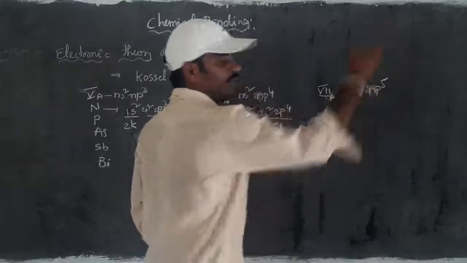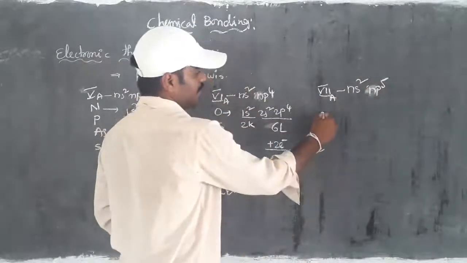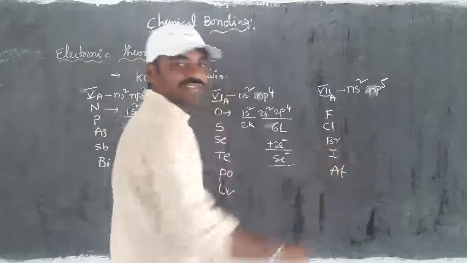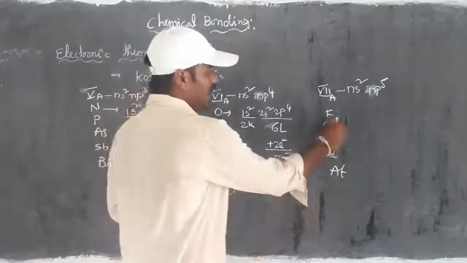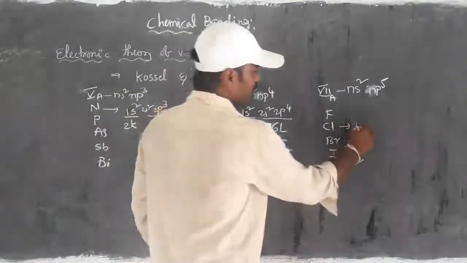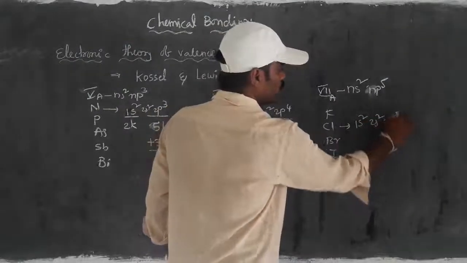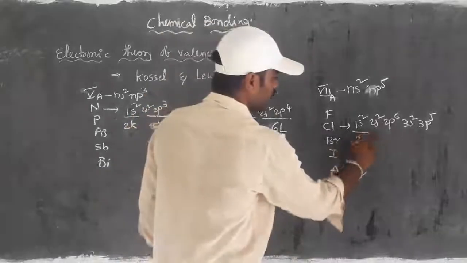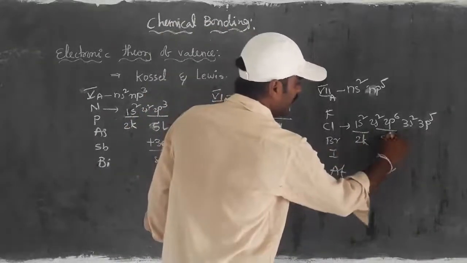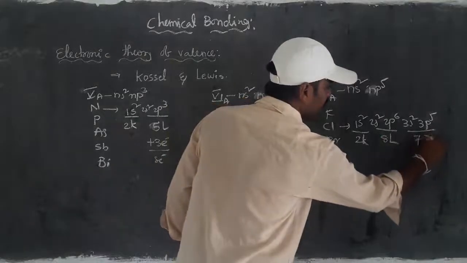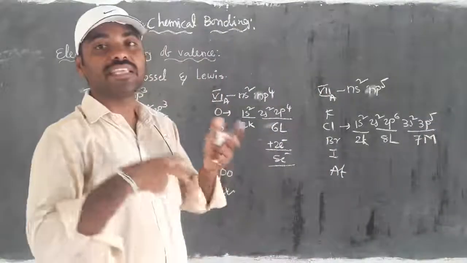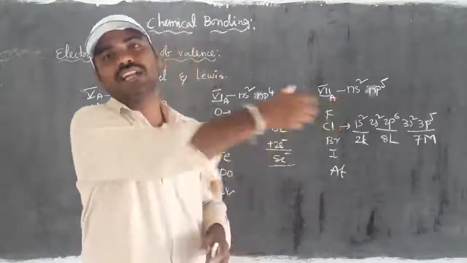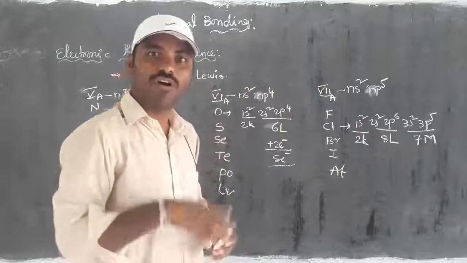ns2, np5. For that, the group of elements is fluorine, chlorine, bromine, iodine, astatine. Right? Then I am taking an example of chlorine: 1s2, 2s2, 2p6, 3s2, 3p5. Then if you check, this is 2 in K, this is 8 in L, this is 7 in M. So here, to get 8 electrons in the outermost shell, still one more electron is required.